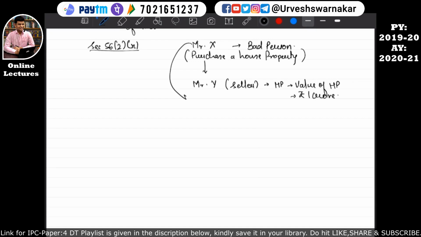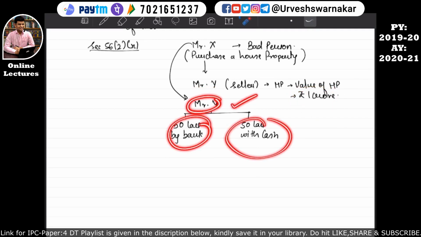But Mr. X says to Mr. Y that he does not have white money. That means he does not have the money which he has earned in a rightful manner. That's why he will pay Mr. Y in this manner. In this manner means he will pay 50 lakhs by bank transfer, which is the money that he has earned with a rightful means, and 50 lakhs with cash. That is, he has earned this 50 lakhs with a wrongful means. That's why he's saying that I'll definitely pay you 1 crore, but I'll pay you in this manner.